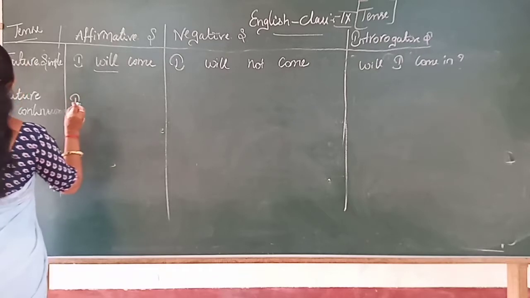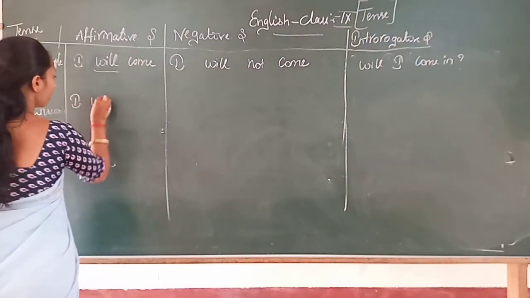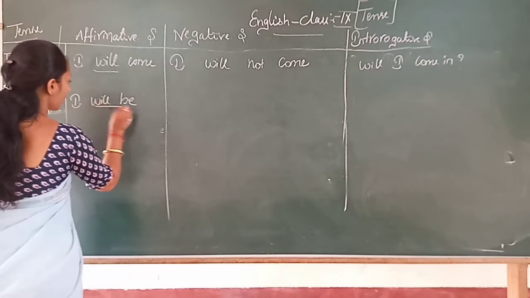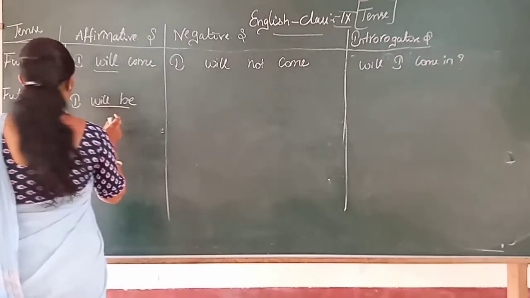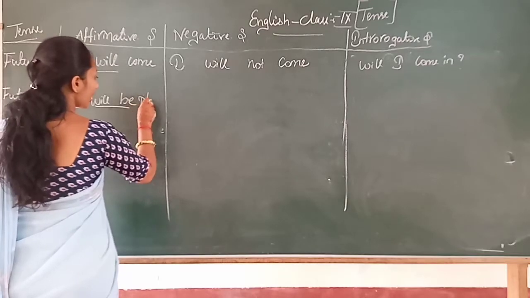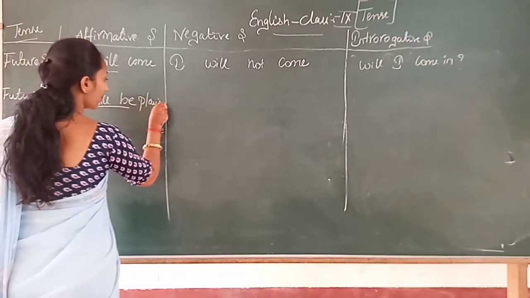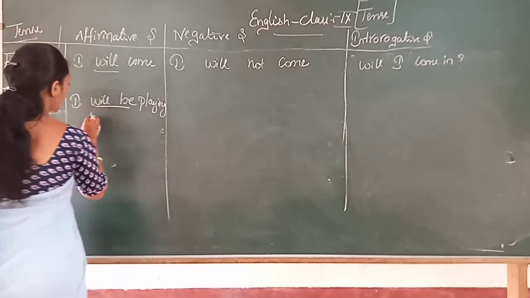I will be. Future tense plus be form plus ing. I will be playing basketball.